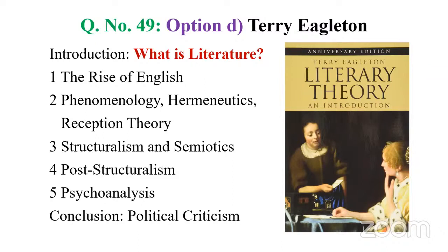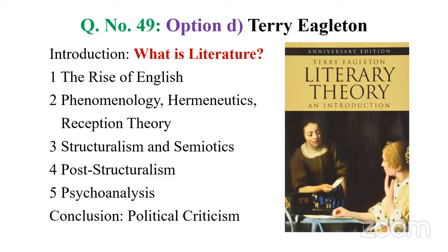This is a very good essay in the sense that he traces how theory evolved. It started with phenomenology, I mean, individual perception of reality or the world, with importance to how a particular individual understands the world. Next comes hermeneutics, all about interpretation, how someone interprets something. So the focus is more on the interpreter or an individual, right? And we see the extension in reception theory.